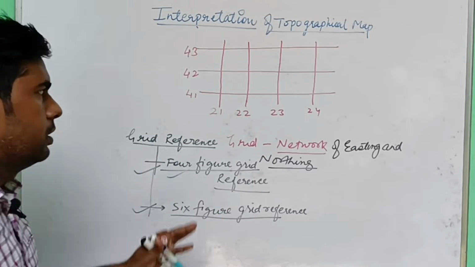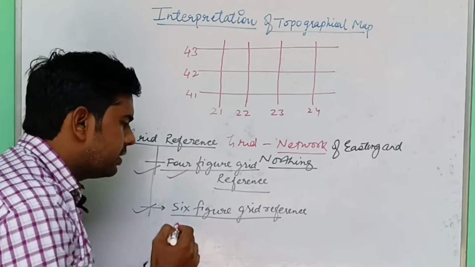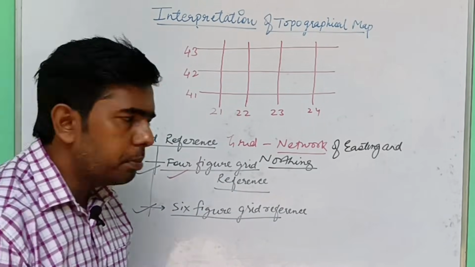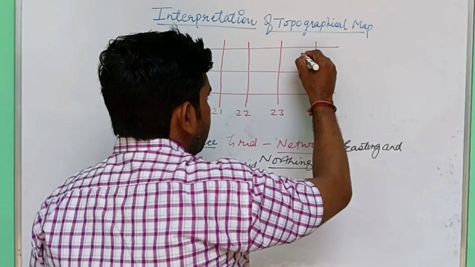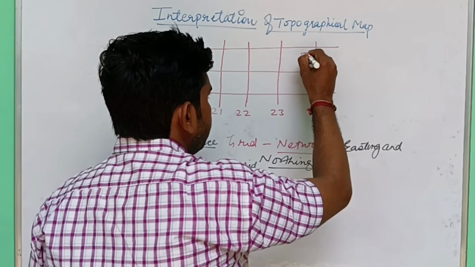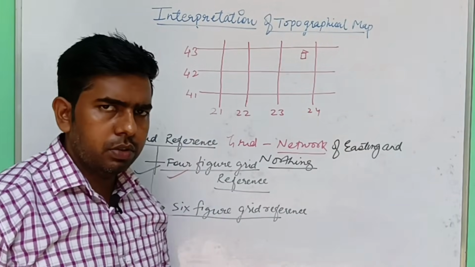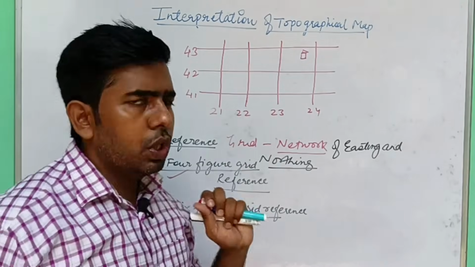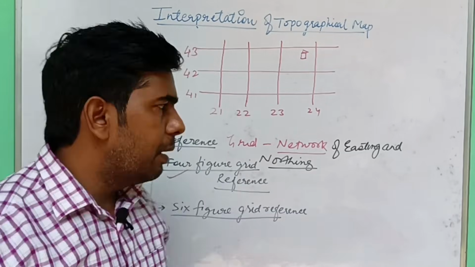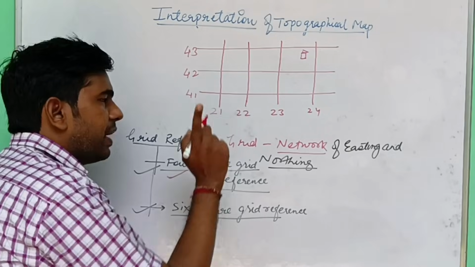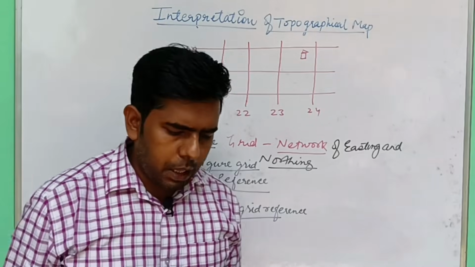So what about grid reference? With the help of grid reference we find the location of a place. Suppose in that particular grid square there is a temple. How do we find the location of this temple? We find this location with the help of grid reference.